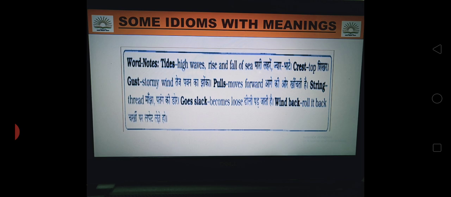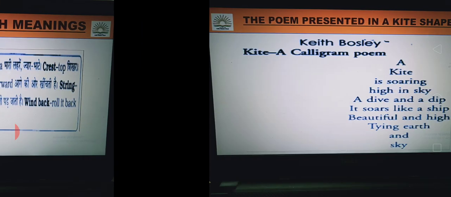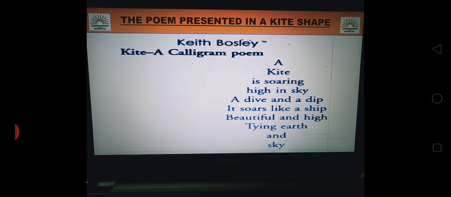Here are some word meanings. Tide means high waves, crest means top, gust means stormy wind, pulls means moves forward, string means thread, goes slack means becomes loose, wind back means roll it back.